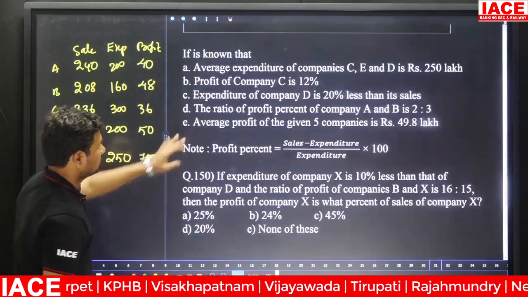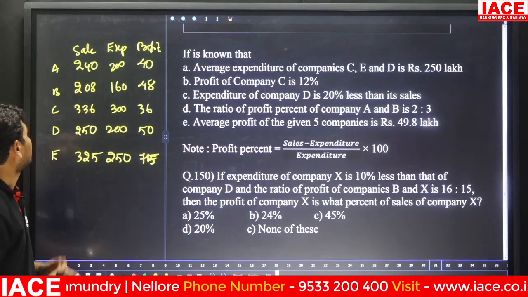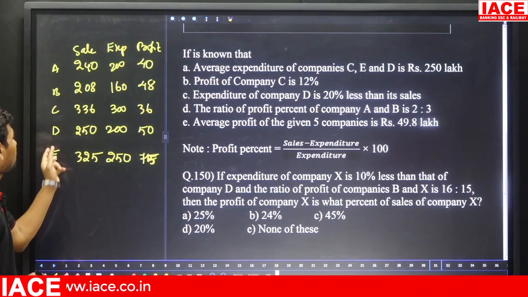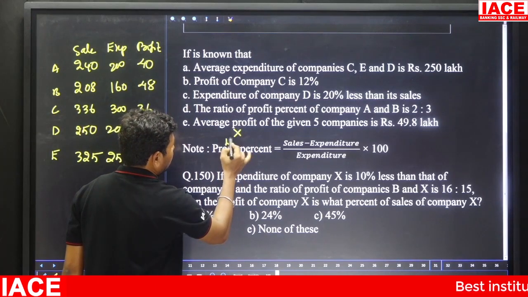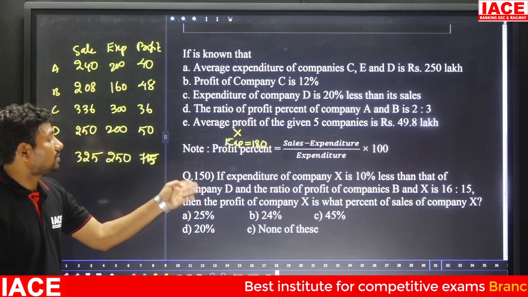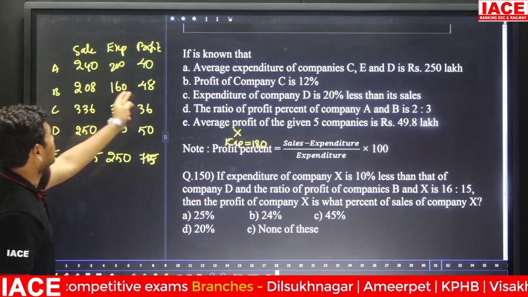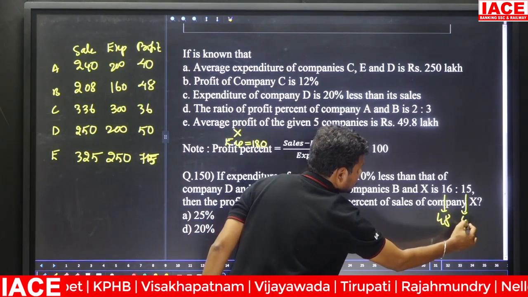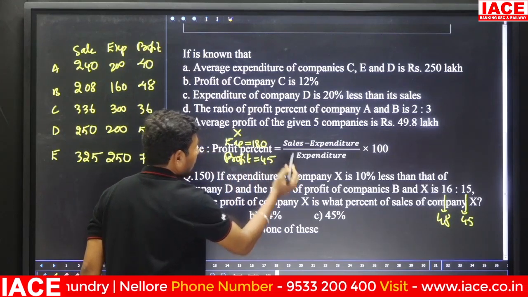Next. If expenditure of company X is 10% less than that of company D, there is no company X, but we have to write it, then 10% less than that of the company D. 10% less means it is 180. X expenditure is 180. And the ratio of profit of companies B and X is 16 to 15. Then B profit is how many lakhs? 48. 16 parts is 48 and 15 parts is equal to 45. Then profit is 45 lakhs.